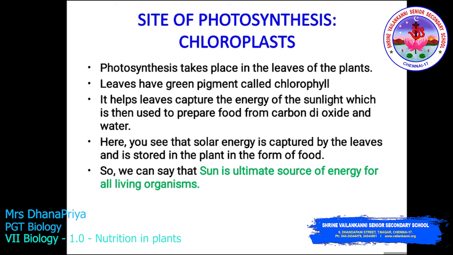So photosynthesis takes place in the leaves of the plant. Leaves have a green pigment called chlorophyll. It helps the leaf capture the energy of the sunlight, which is then used to prepare food from carbon dioxide and water. Here you see the solar energy is captured by the leaf and is stored in the plant in the form of food. So we can say that the sun is the ultimate source of energy for all living organisms, and especially for plants to produce their own food, which is called autotrophic, because plant nutrition is autotrophic nutrition.